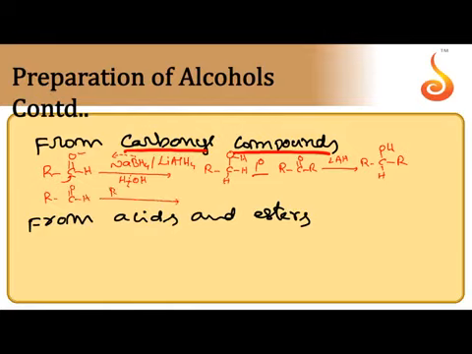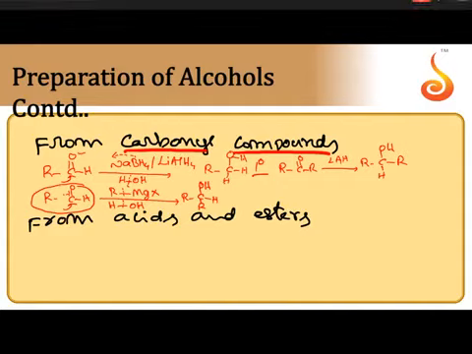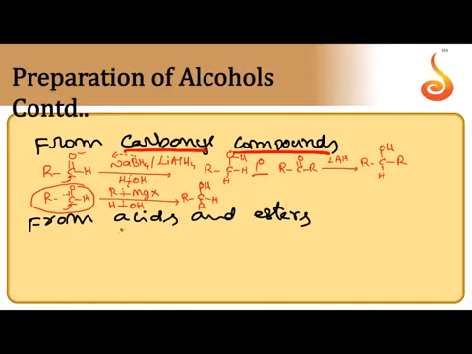Next one, aldehydes or ketones. By reacting with Grignard's reagent followed by hydrolysis also, we can prepare alcohols. First Grignard reagent is added, it undergoes nucleophilic addition reaction followed by hydrolysis. So R attacks at carbonyl carbon, H attacks at O, forming 2 degree alcohol. So from aldehyde we can get 2 degree alcohol. From ketone we can get 3 degree alcohol. From formaldehyde we can get 1 degree alcohol.